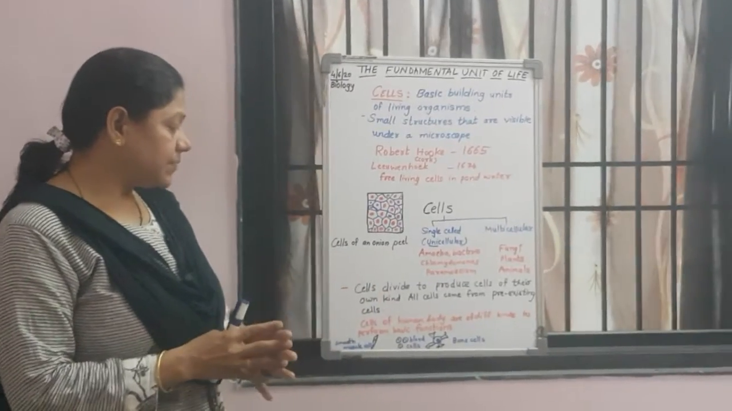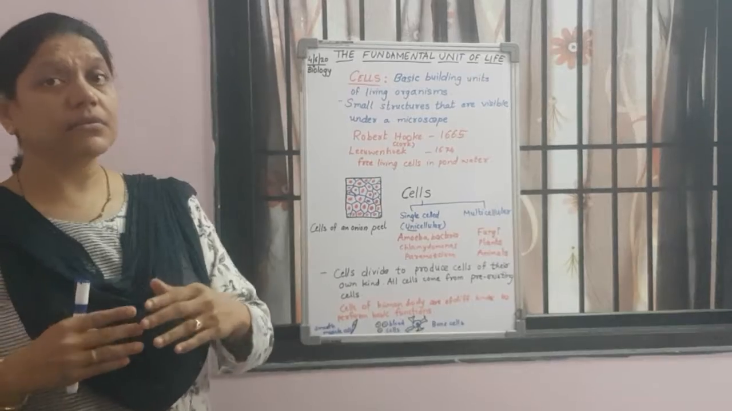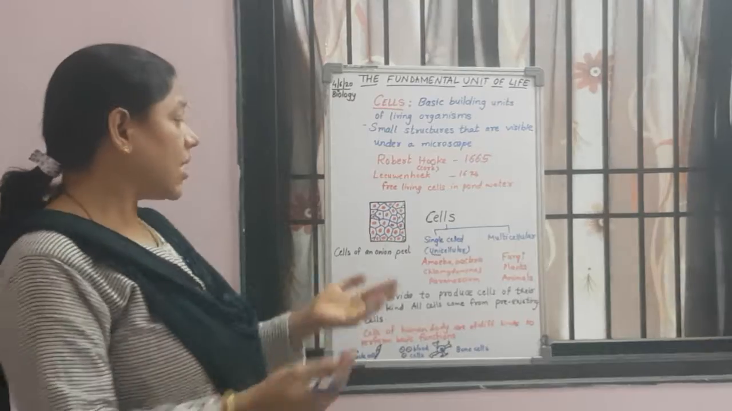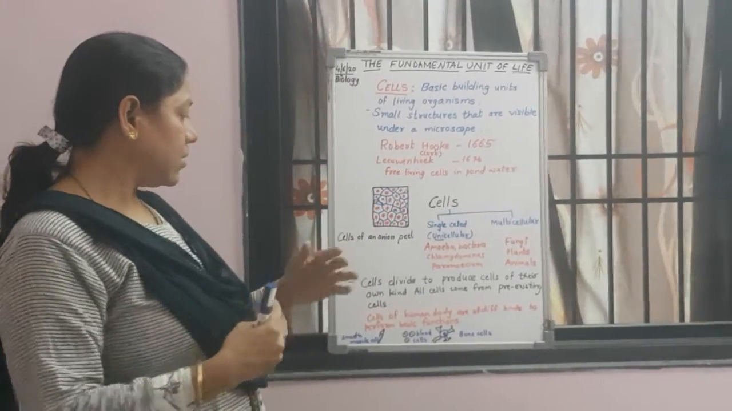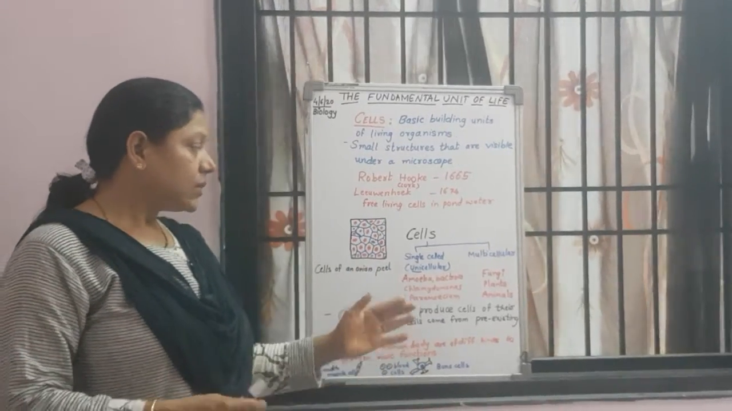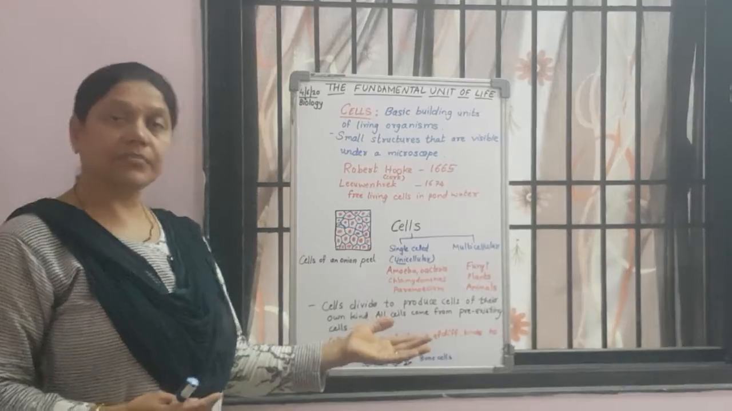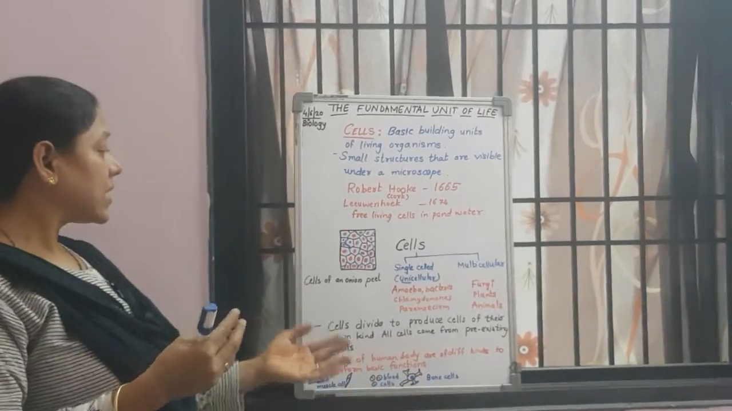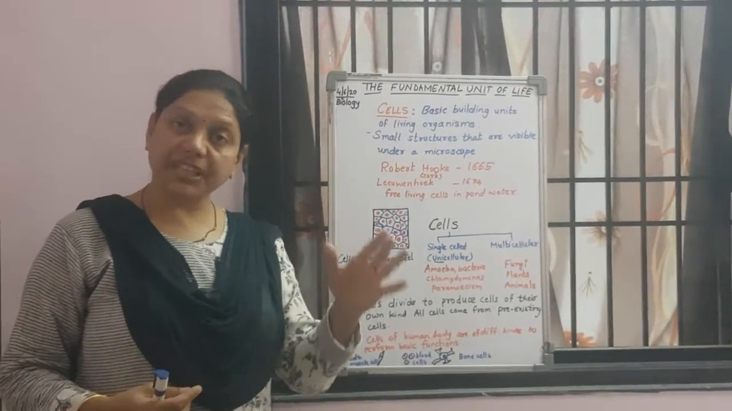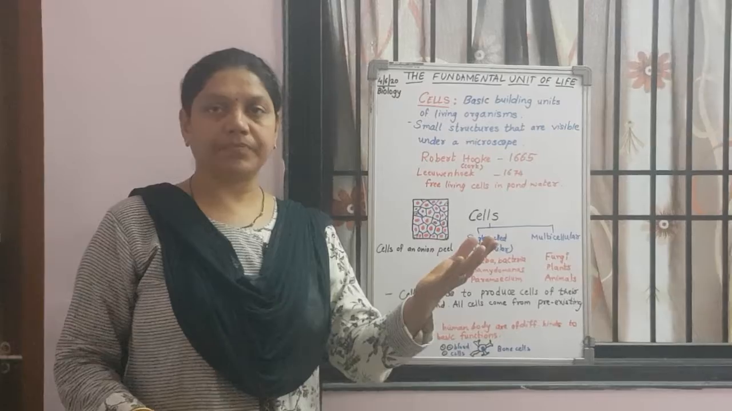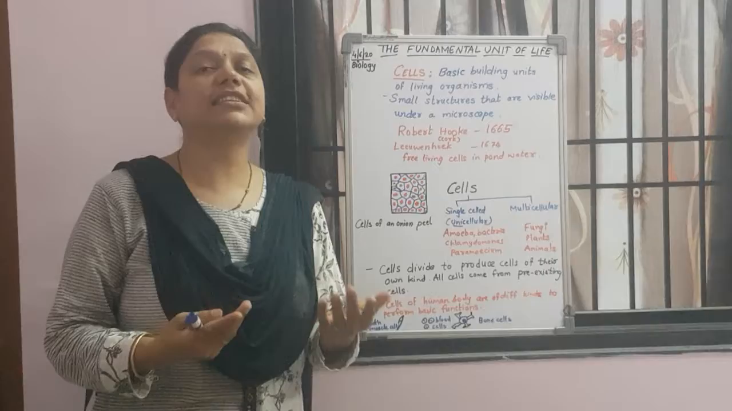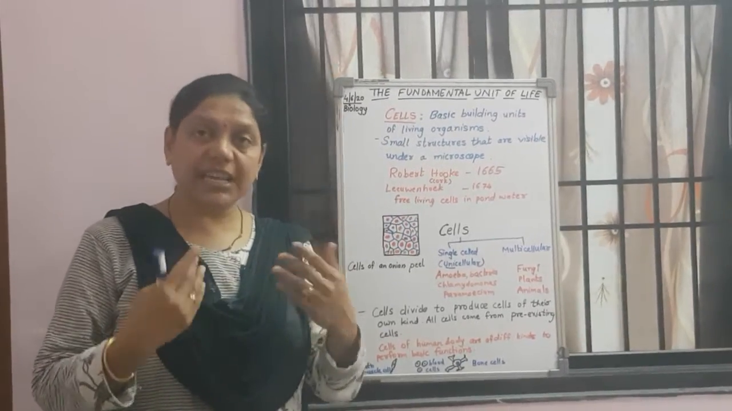Now, as I said, cells do not get produced from just any organism. They are produced from their own kind. So, the basic theory behind it is that cells divide to produce cells of their own kind. So, cells come from pre-existing cells. What is the meaning of pre-existing? It means they exist already. And when those cells divide, they form another type of cells or the same kind of cells from the pre-existing cells.